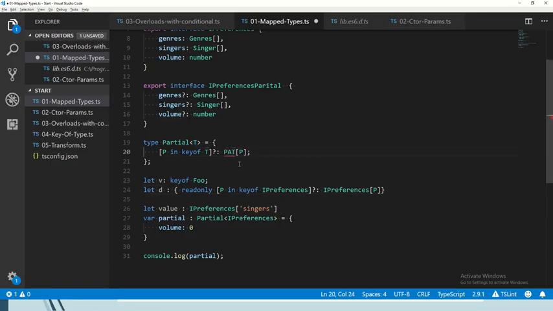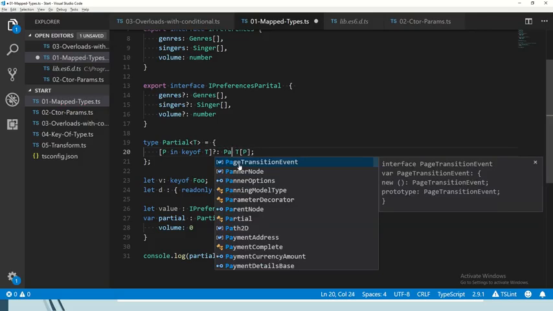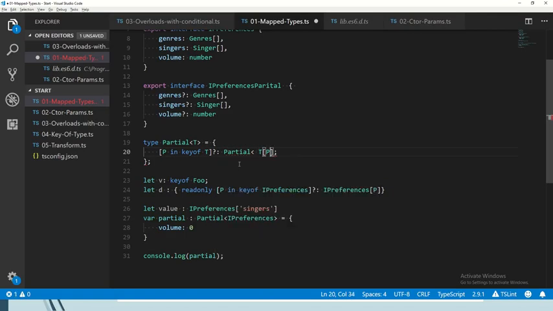Well, it's the same type. So you can say, for example, Partial of T of P.